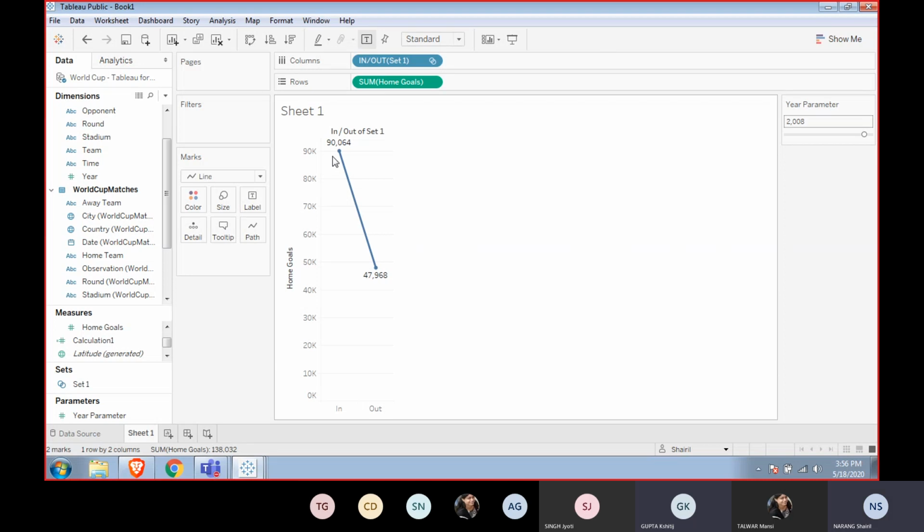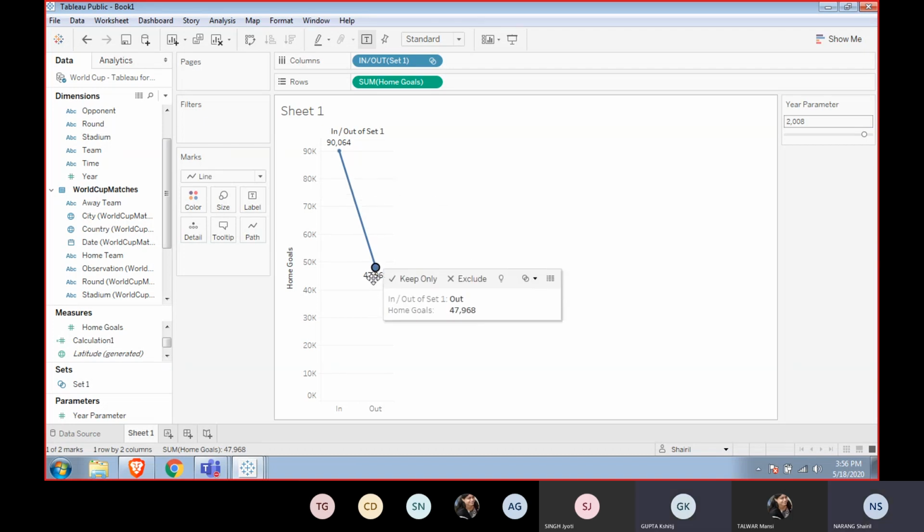There is no data from the 21st century here. Why not? There is data. Let's see. Out. In means true. 20th century true. And out, 21st century out. We have got both the data.